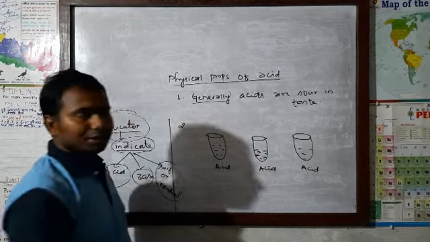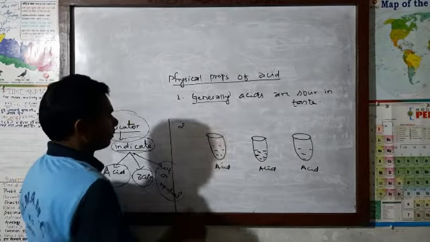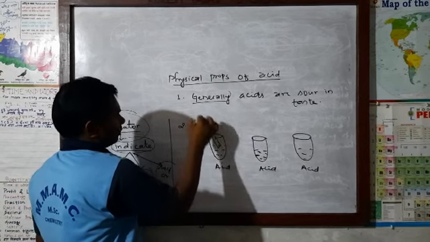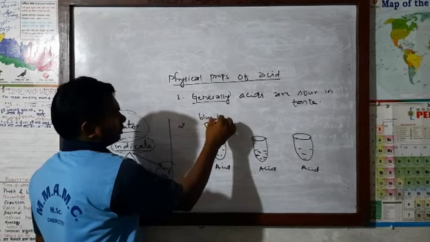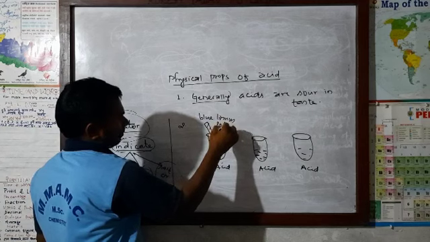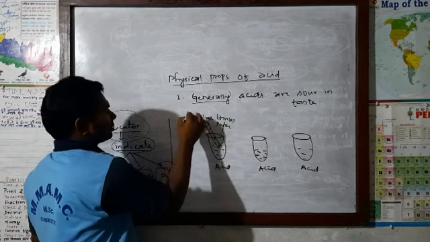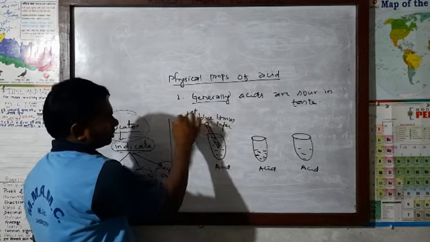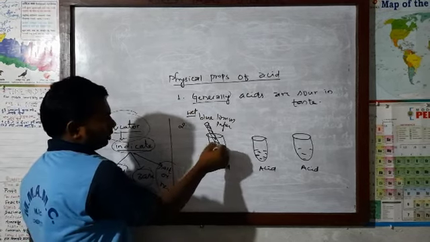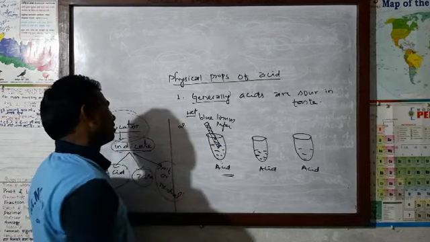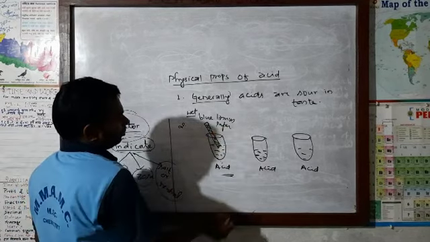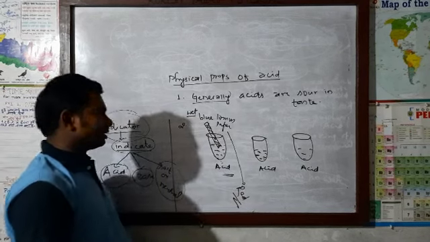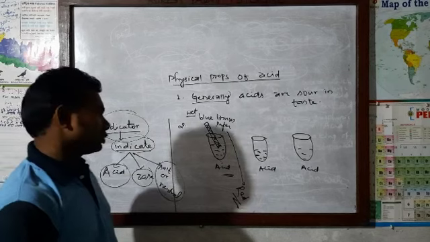Now we have taken acid in the test tubes. If you put litmus paper, let this be blue litmus paper, and make it a little bit wet, and the wet blue litmus paper is inserted inside the acid, then this wet blue litmus paper will turn red. This indicates that there is acid in this test tube.